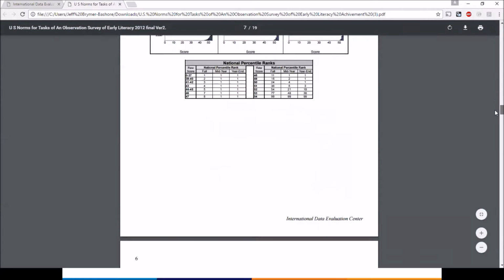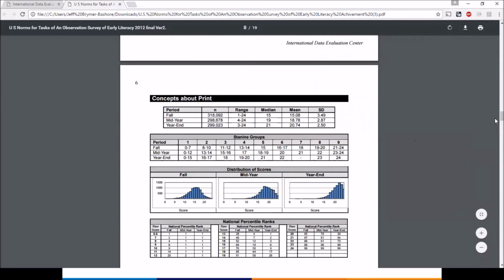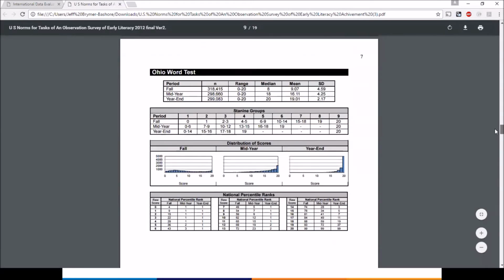And so you'll see that we have one section for each task of the observation survey. I won't go over all of them, but there was concepts about print and the Ohio Word Test. All right, I'm going to move that out of the way.